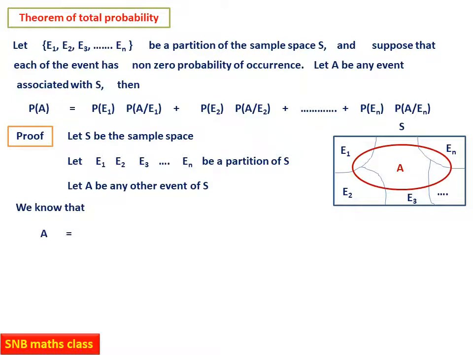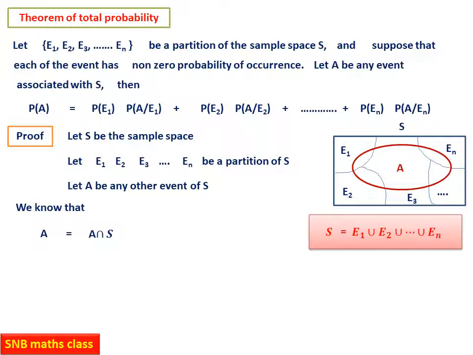Now we know that A will be equal to A intersection S. This we have studied in first PUC, first chapter, sets. This is a universal law: any set A is equal to A intersection S, where S is the universal set here. So A equals A intersection S. Now what is S?